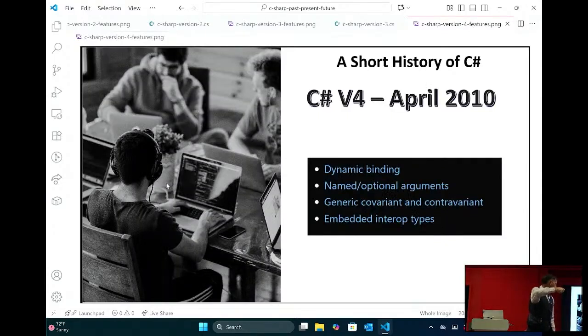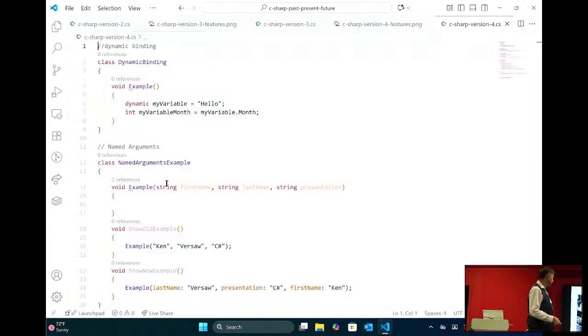Okay, now version 4, we don't quite get that many cool features in version 4, I think because LINQ was so big. They were working on LINQ so hard that they only gave us a couple of things in version 4. We get dynamic, which I don't know who here has used, this keyword. It's kind of interesting to me, because this is the first feature they added that actually gives you the opportunity to write new bugs and write more bugs. Right? Dynamic does not decrease bugs at all. It's exactly the opposite. What dynamic does is you're telling the compiler, don't do compile-time safety checks. Just trust me, I know what I'm doing.